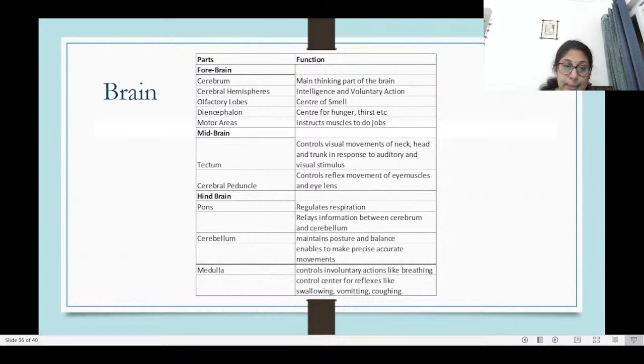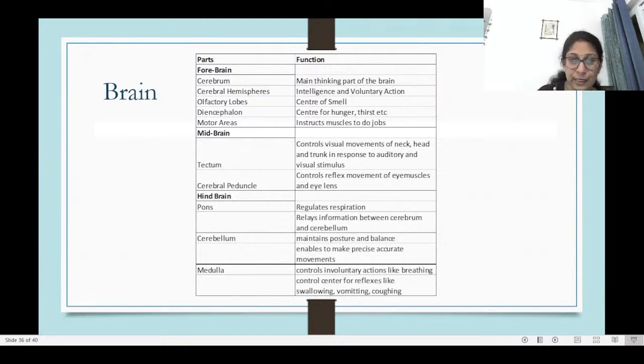Then the next one is the medulla. The medulla controls involuntary actions like breathing, and other reflexes like swallowing, vomiting, coughing, etc. It controls the heartbeat, it controls blood pressure, it controls the movement of the alimentary canal. So all those things are managed by the medulla.